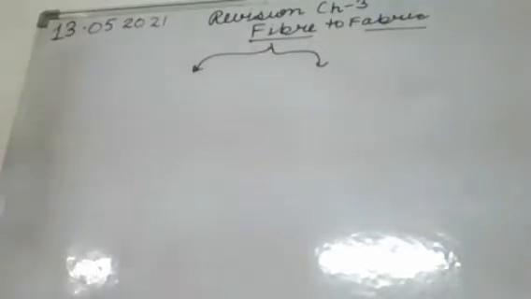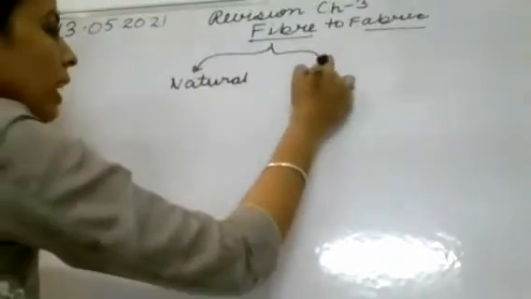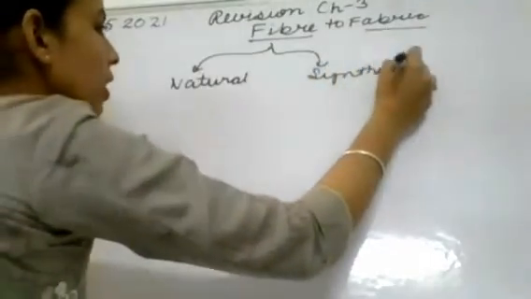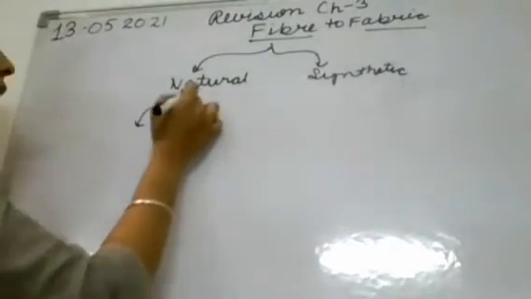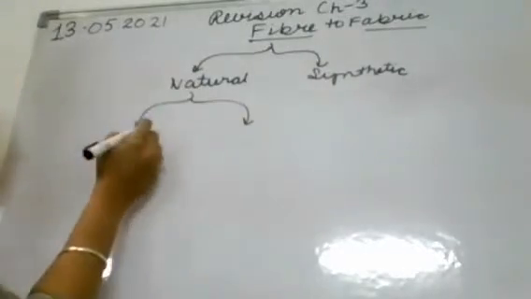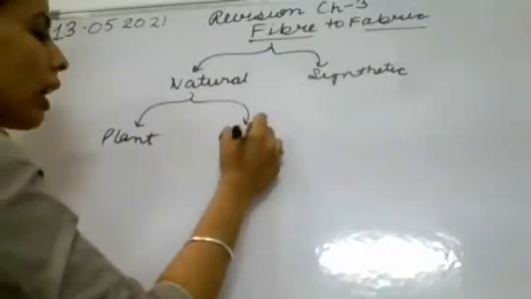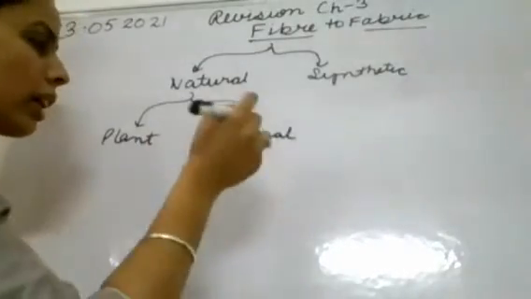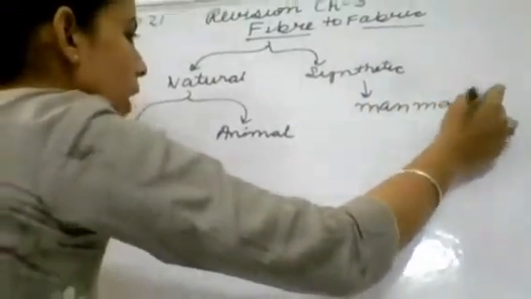There are two types of fibers, that are natural and synthetic. So natural fibers are the fibers that we get from plants and animals. The natural fibers are further categorized into two: plant fibers and animal fibers. Clear? And the synthetic fibers are also called man-made. These are made by man in the industries, with the help of chemicals.